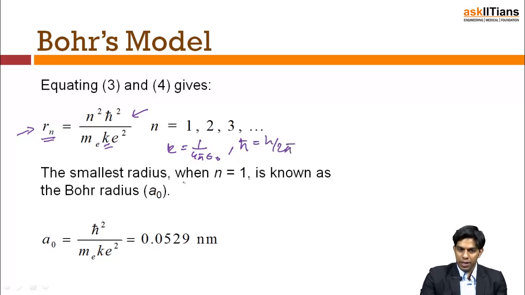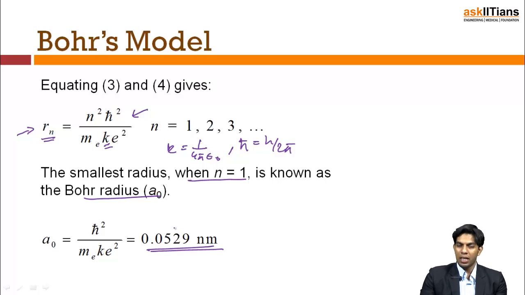The smallest radius, when n equals 1, is known as the Bohr radius, and is given as a naught. It is 0.529 angstrom, that is the radius of the smallest orbit. So please keep in mind that these calculations are done for the hydrogen atom.